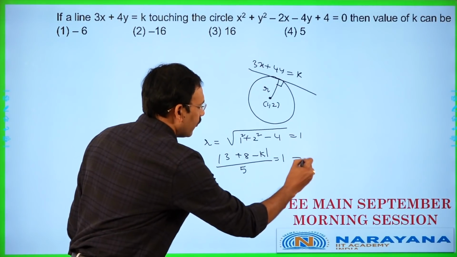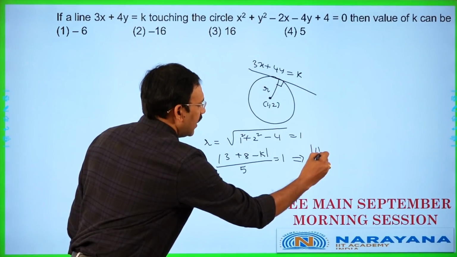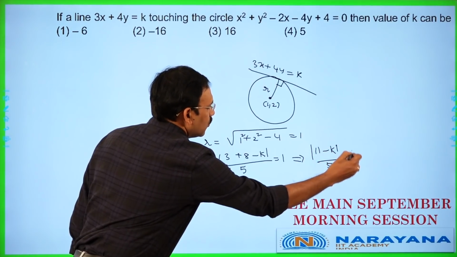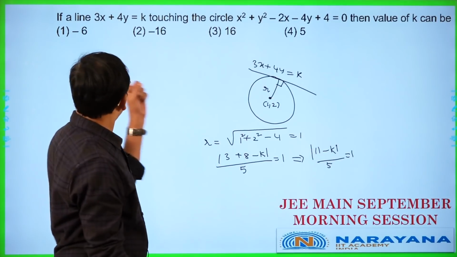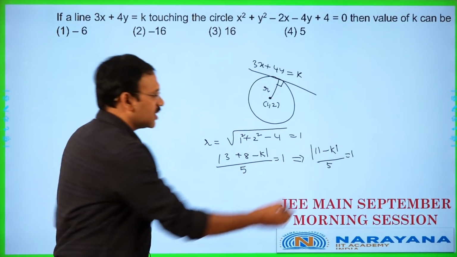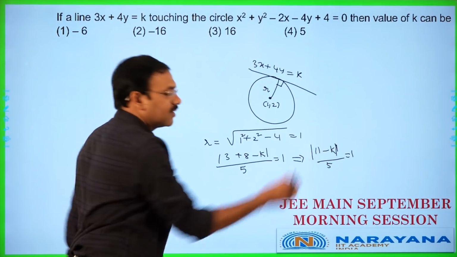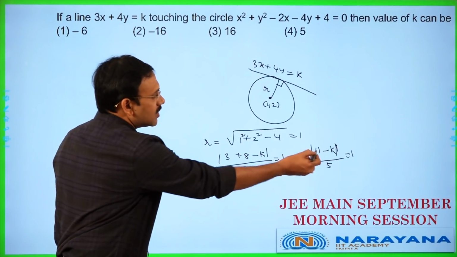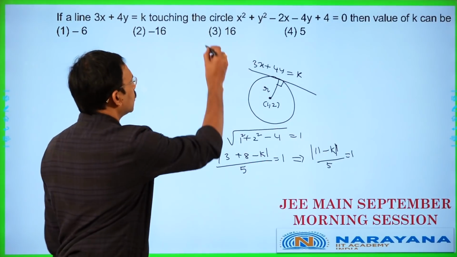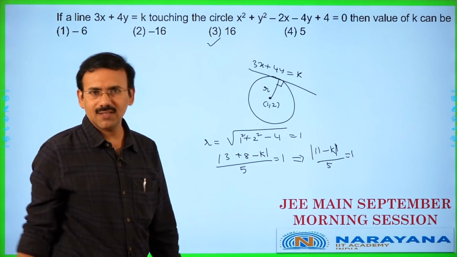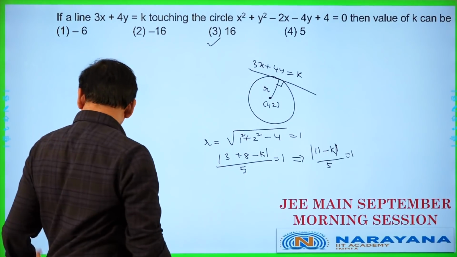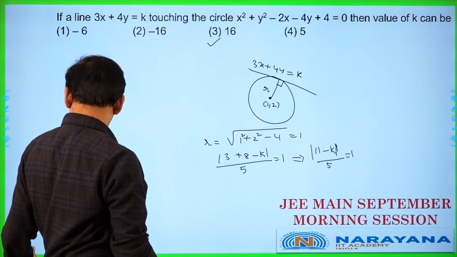So, modulus of 11 minus k by 5 is equal to 1. Since it is a modulus equation, there are two possibilities. In the given options, clearly 16 satisfies the equation. So, 16 is the answer. Then let us go to the next question.